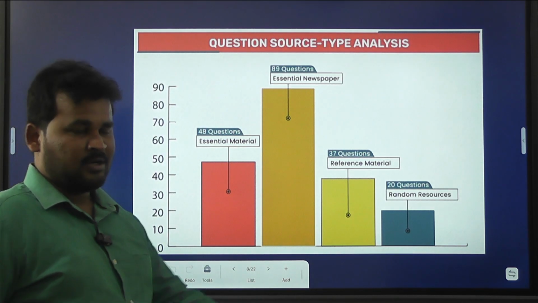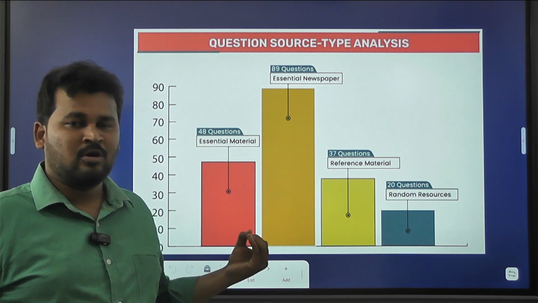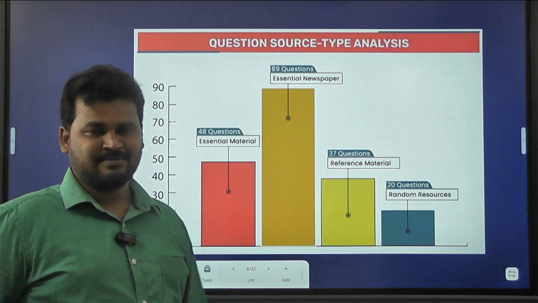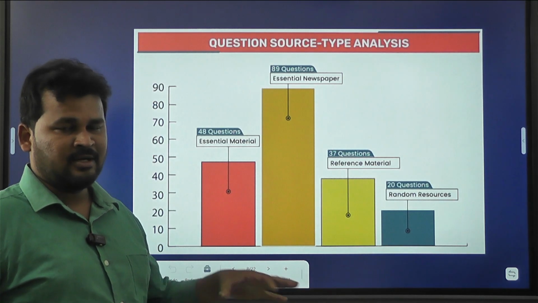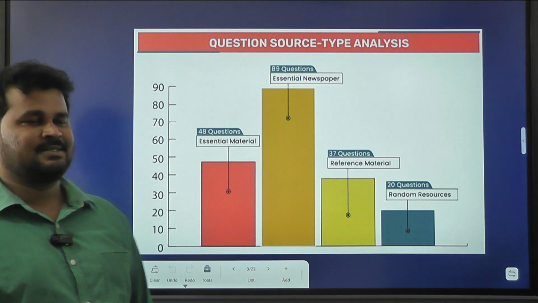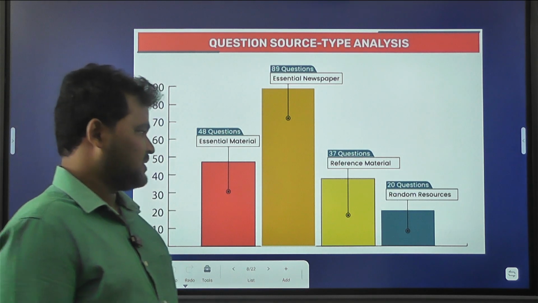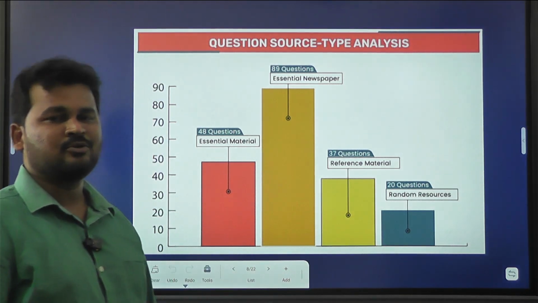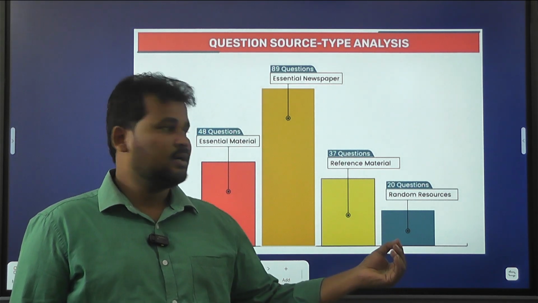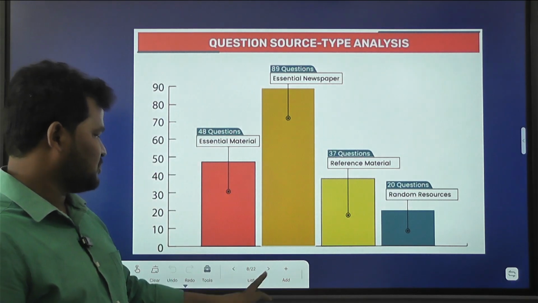Along with that, if you are thorough in static portions, like if you have knowledge of NCERT textbooks, then you are able to answer static questions as well. Clear? So coming to Indian economy, you have to put more concentration on current affairs. Then from reference materials, 37 questions, and random sources, 20 questions. Some came from other websites and reports, almost 20 questions. Clear? So this is the question source.